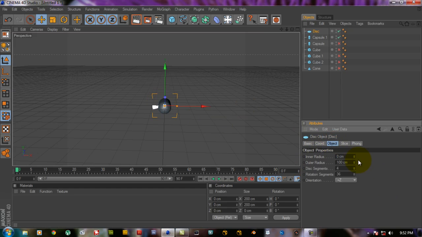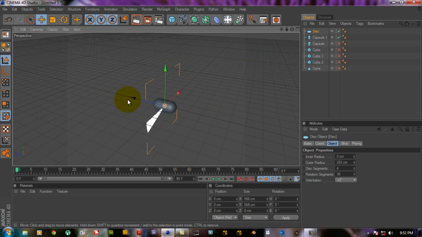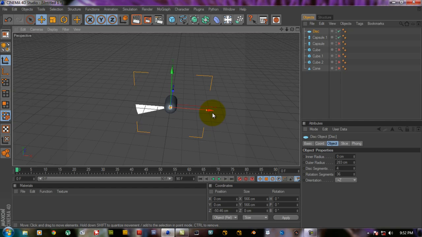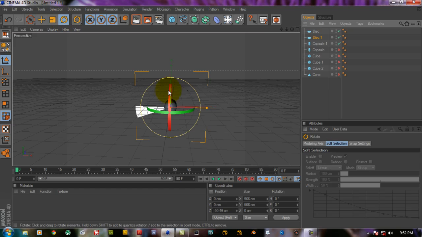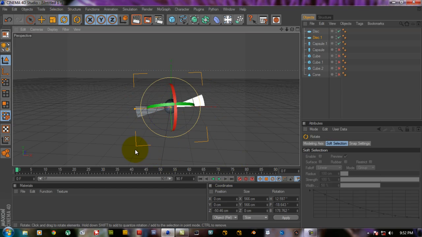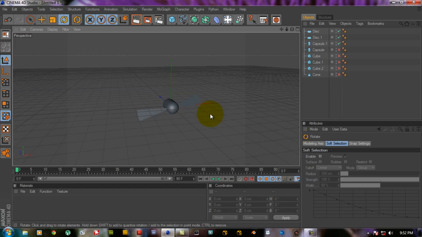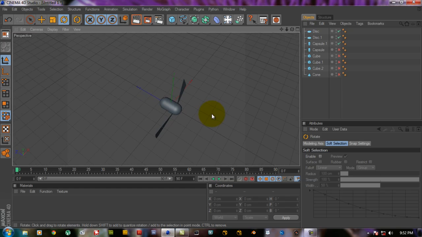Now go to our object, increase the outer radius. Now duplicate that, rotate it, which looks like a propeller. Okay, yeah, bingo.